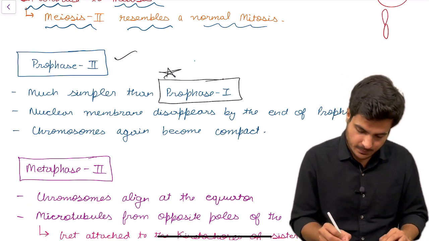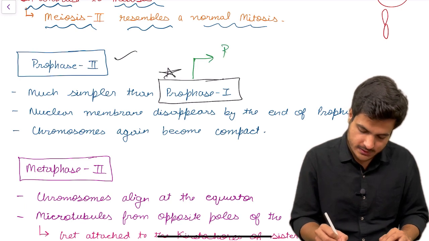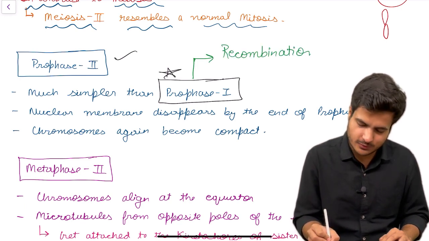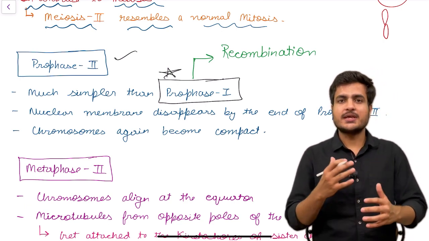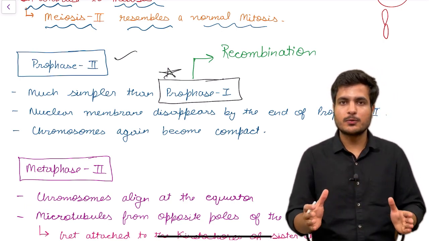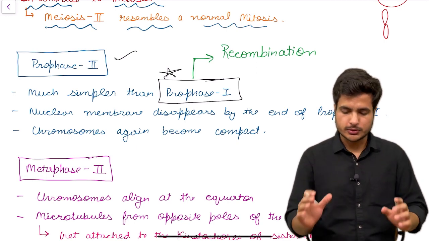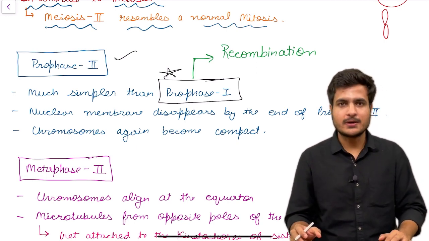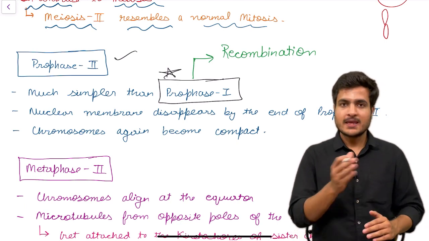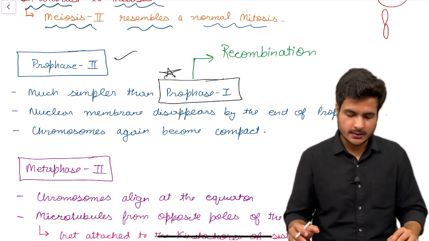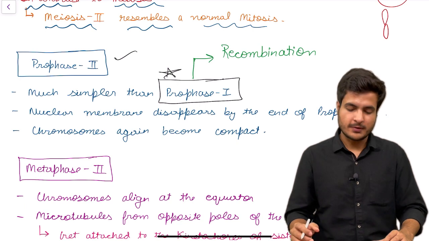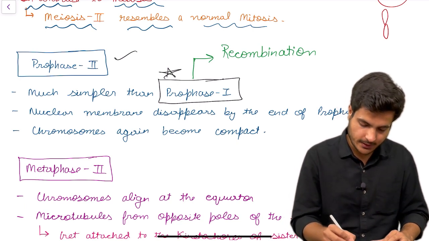Because in that a special procedure called recombination of DNA was taking place. Genetic modifications were occurring between the non-sister chromatids of homologous chromosomes. If you find it difficult to understand these things, you can follow my video of meiosis 1, and it will be very simple for you to understand what I am talking about right now.